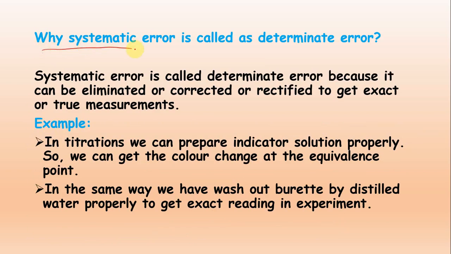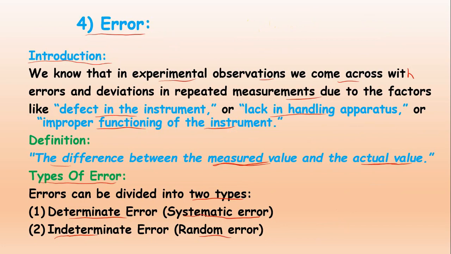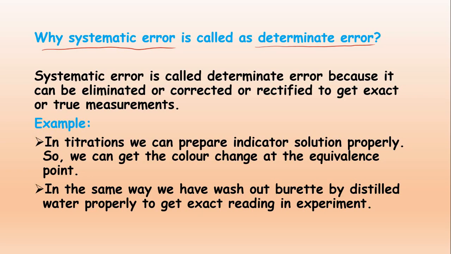Now, why is systematic error called determinate error? As I mentioned earlier, systematic error is called determinate error, and random error is called indeterminate error. What is the reason?